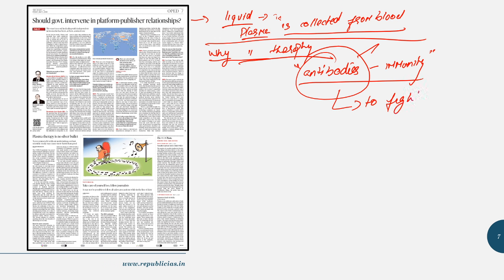That's why we go for vaccination. Vaccination is where a dead virus is injected into our body, and the body creates a response. That is, the body creates antibodies against the dead virus. Because the virus is dead, it will not have an impact on our body, but the antibodies are created. So whenever in future the same sort of virus comes and attacks our body, the antibodies will prevent it and create immunity.